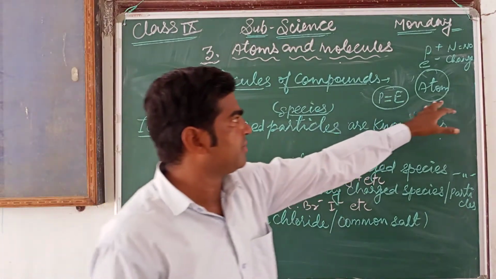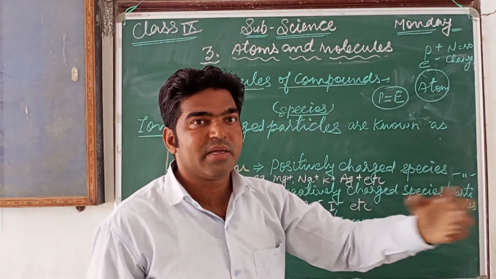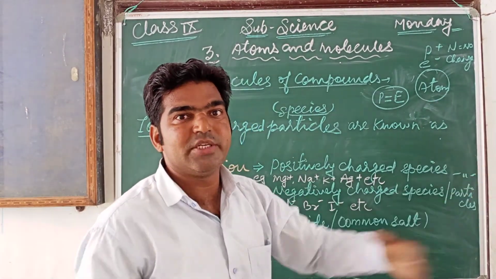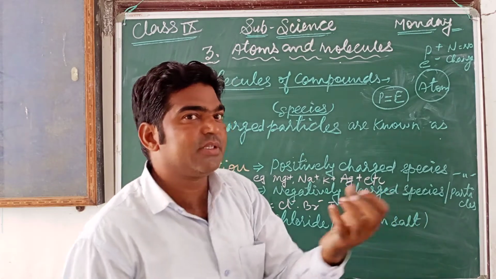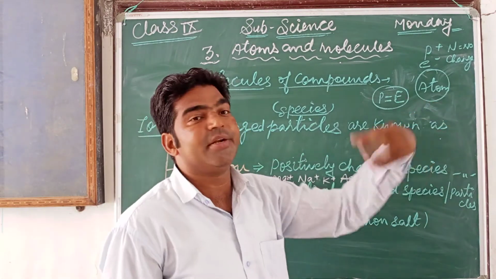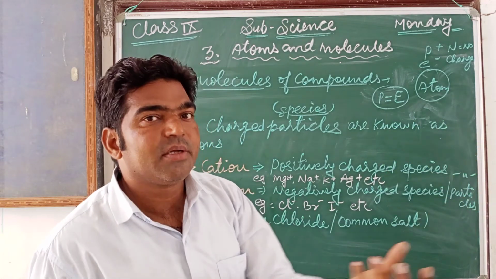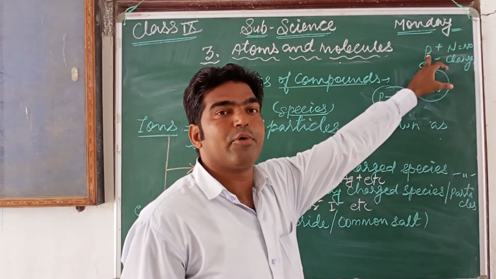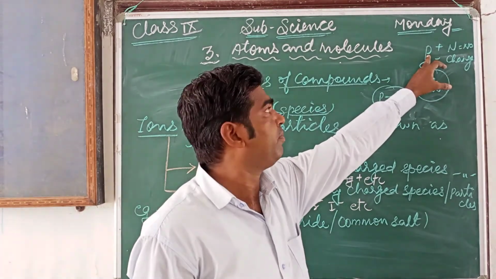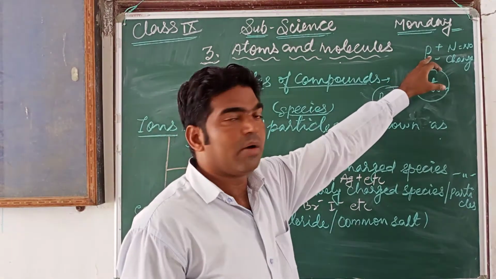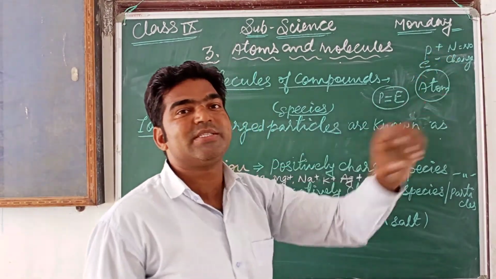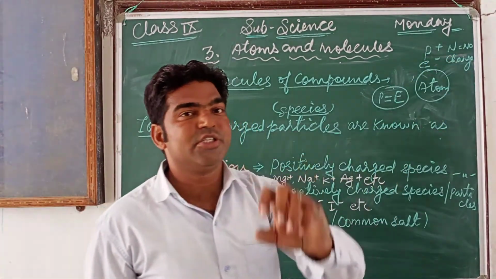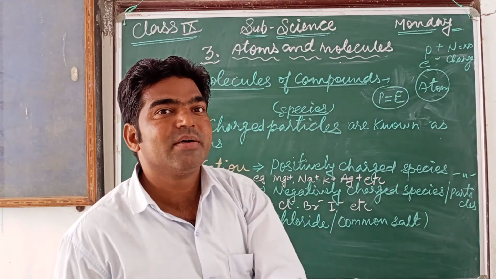So if this atom loses electrons and gives an electron to another, by losing and gaining, it forms a charge on it. Simply, it donates one electron, so the number of protons in it is more. The number of protons is more, so it occupies a positive charge because of losing the electron.